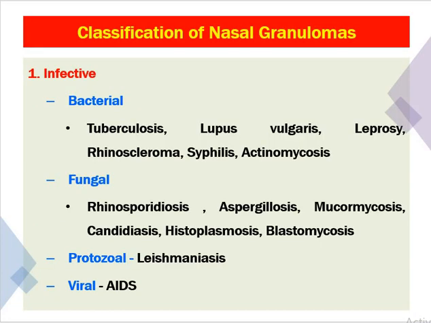How do you classify nasal granulomas? They can be classified as infective conditions, bacterial conditions like tuberculosis, lupus vulgaris, leprosy, rhinosporidiosis, syphilis, and actinomycosis. Rhinosporidiosis is a common question asked in ENT. Fungal infections like rhinosporidiosis, which is also commonly asked in the exam, aspergillosis, mucormycosis, which has most role as COVID-19 infections might lead to mucormycosis, the so-called black fungus infection, candidiasis, histoplasmosis, and blastomycosis. Protozoal infections like leishmaniasis and viral infections like AIDS.